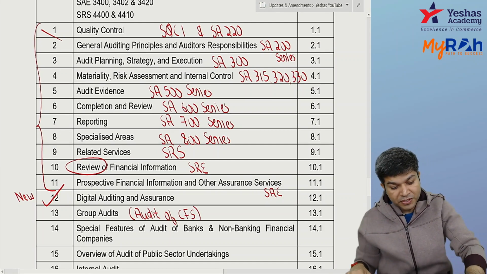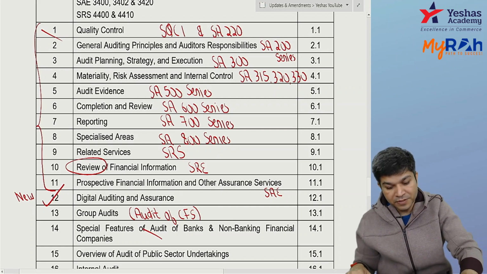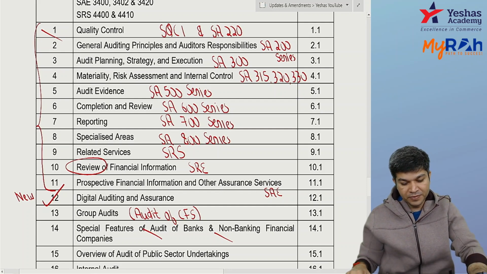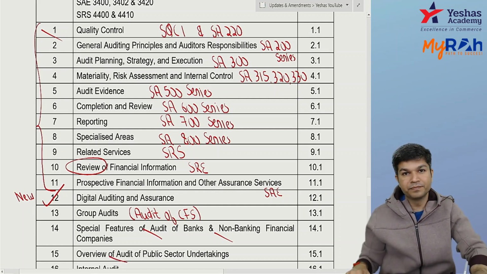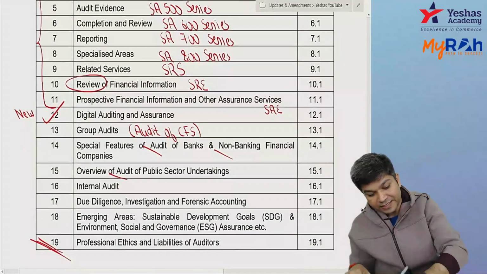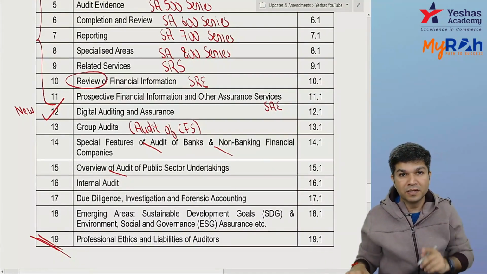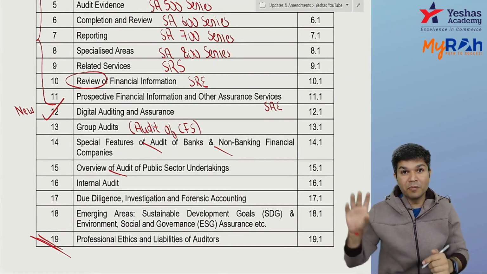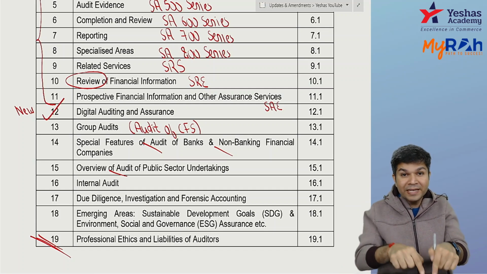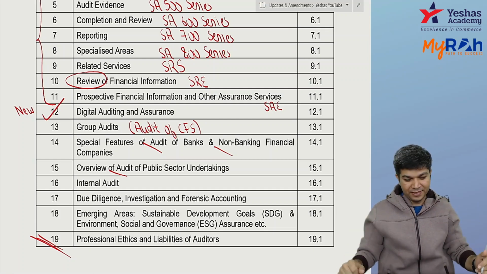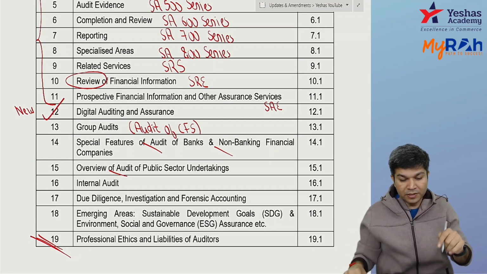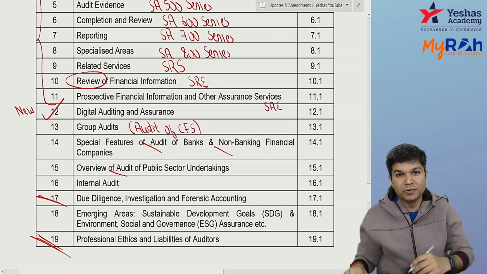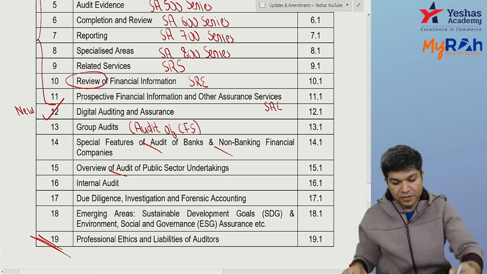Then special features: audit of bank, earlier it was there. Audit of NBFC also, earlier it was there. Audit of PSU also was there. Internal audit: earlier your chapter was internal audit, management audit, operational audit, three things together. Now management audit and operational audit are removed, only internal audit is there. Next one is due diligence, investigation, forensic accounting. We already had this chapter.